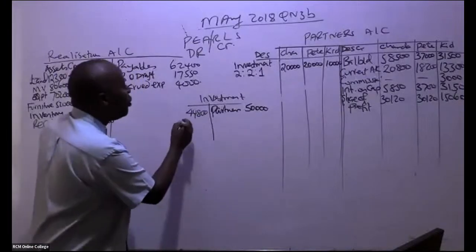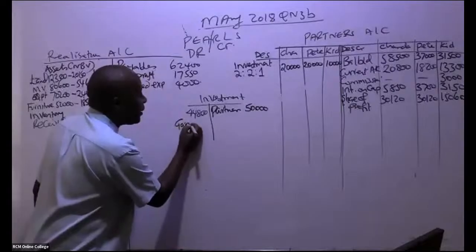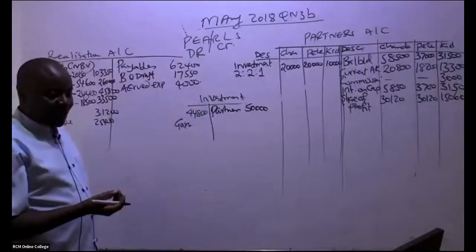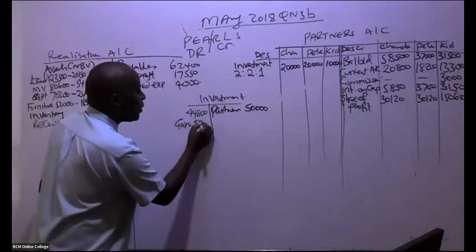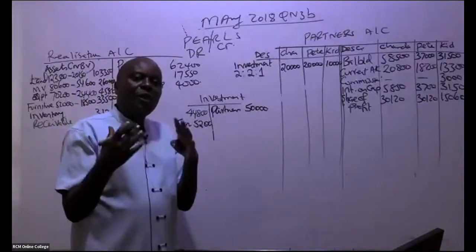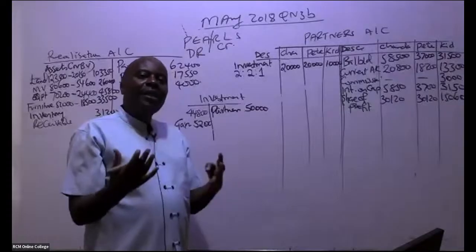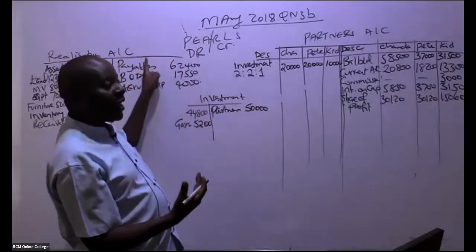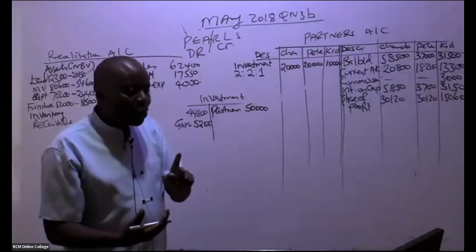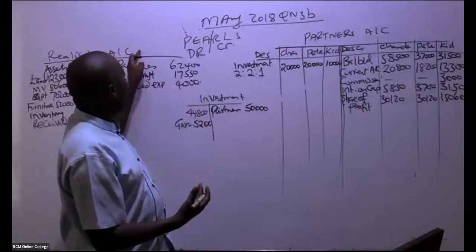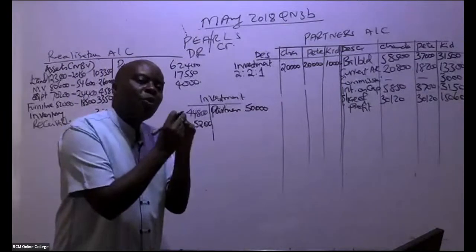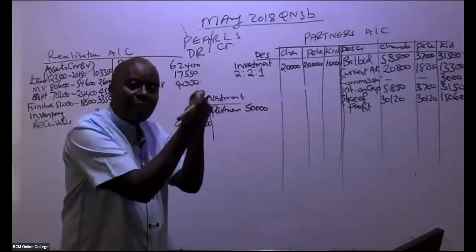So this gain, you come and mention here the gain. What is the balancing figure? The gain on the investment is 5,200. Any gains on these assets that you get, ladies and gentlemen, shall always be transferred to the realization account, because your realization account acts like a P&L. So you've gotten a gain here, so you're supposed to debit this account and then you credit the P&L.